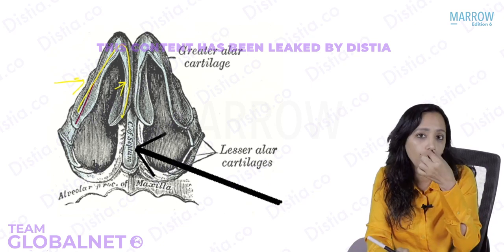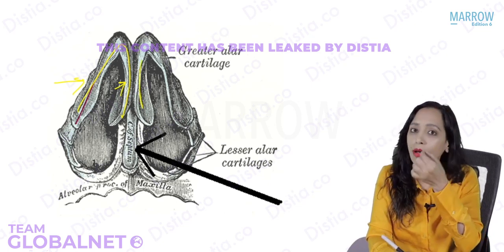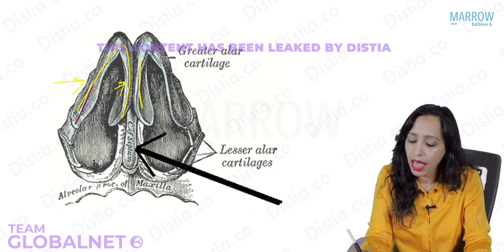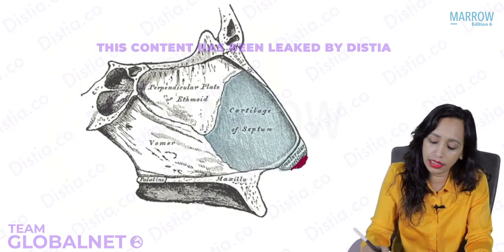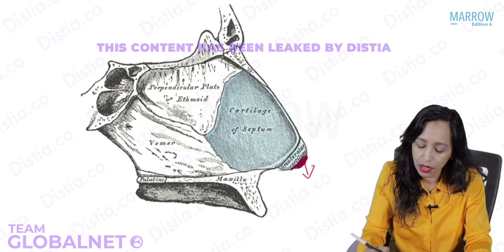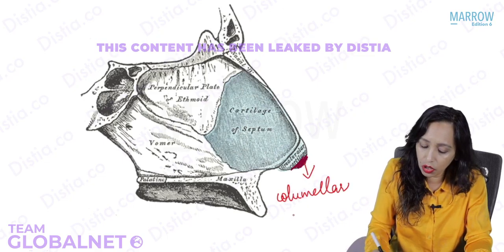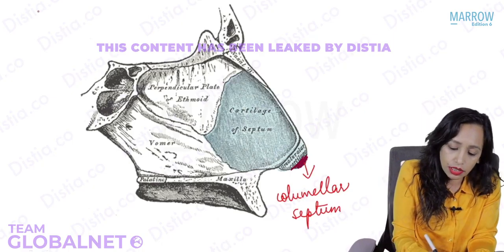The medial crura of both sides fuse to form the lowermost part of the septum, and this part is known as the columellar septum. These are the parts of the septum.